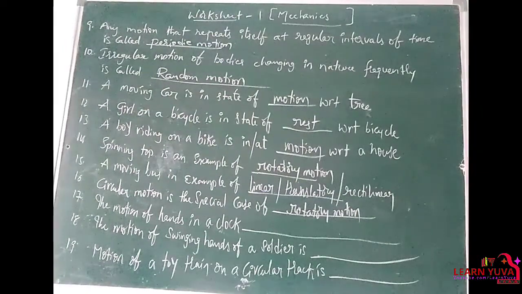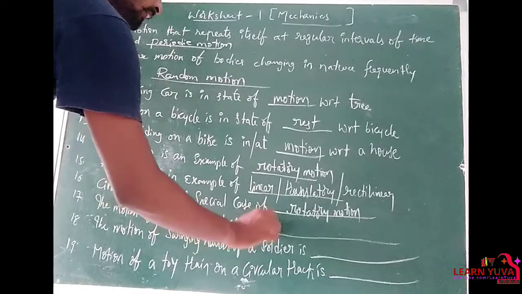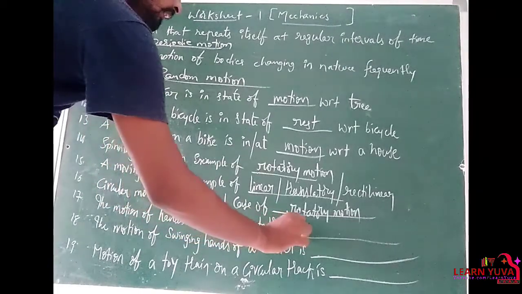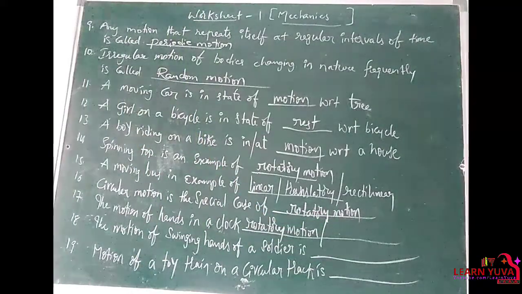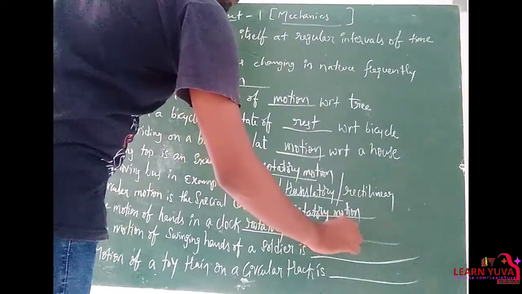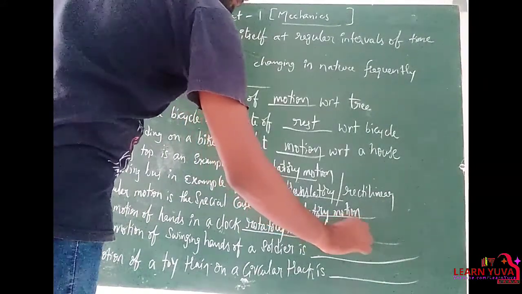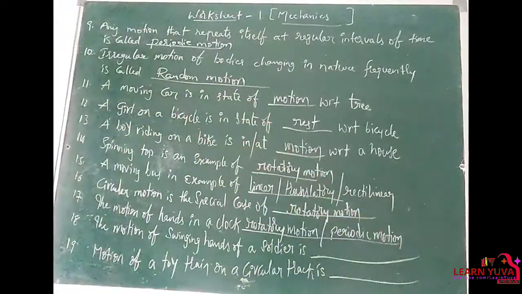The motion of hands in a clock, so it has two answers. Depending upon the options, we have to keep it. So the motion of hands in a clock, it is rotating. So rotatory motion because on a fixed axis, the hands are moving, or the motion of hands in a clock is an example of periodic motion. So depending upon the options, both answers are right.